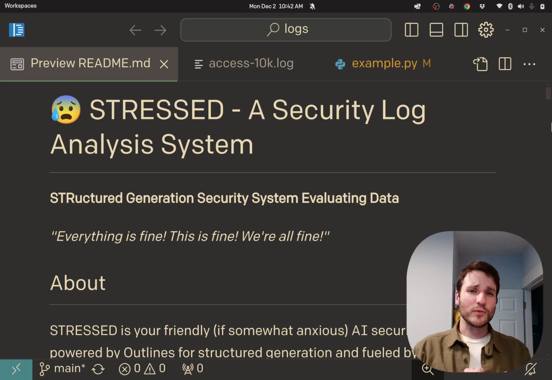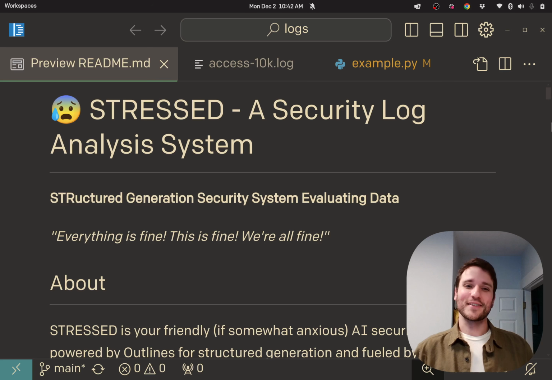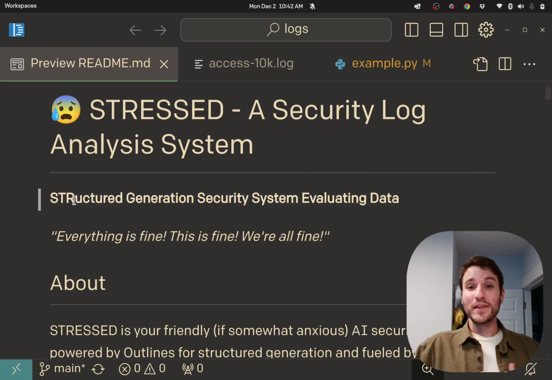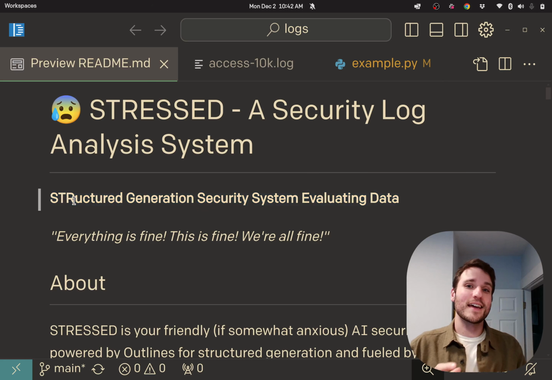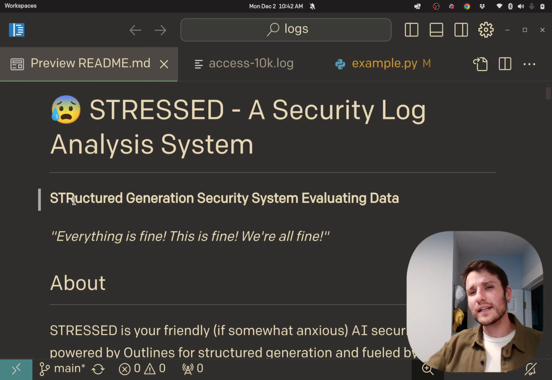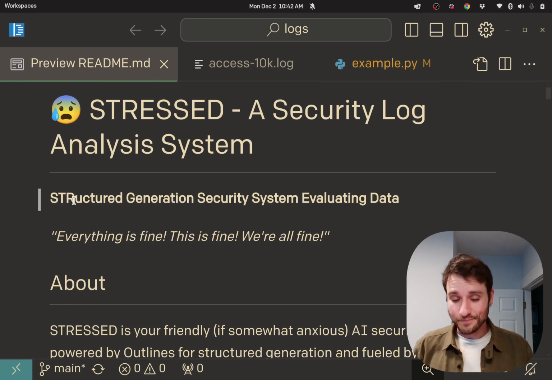Today I'm going to give you a little teaser of something that I call Stressed. Stressed is a structured generation security system evaluating data. What that means is this is an AI agent that sits on top of your log files, things that are generated by web servers, Apache or Nginx, databases, your system, whatever. You can just sit this thing on top of your logs and it'll look at chunks of logs and tell you what's going on inside of them.